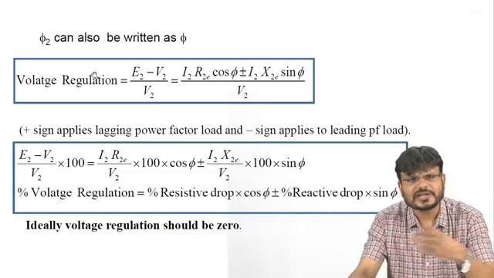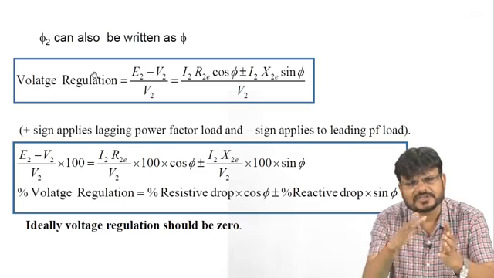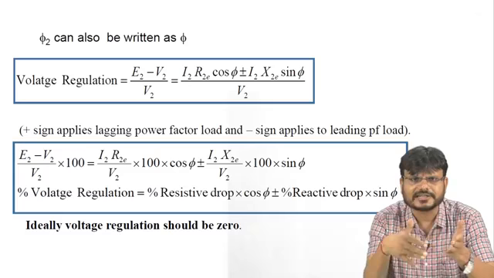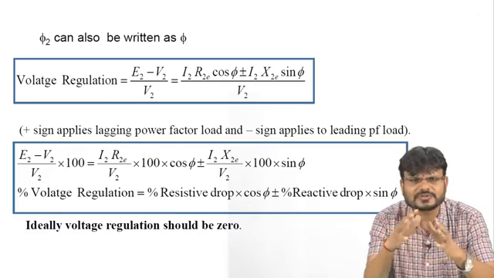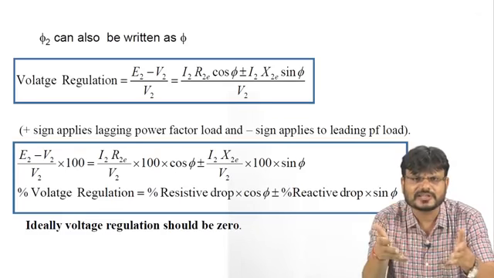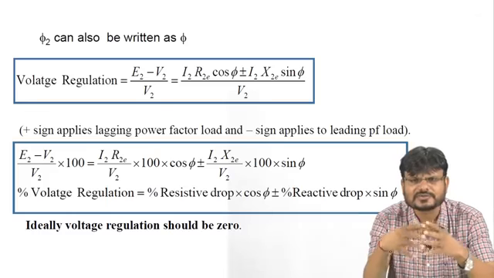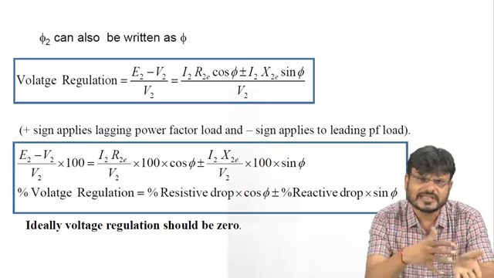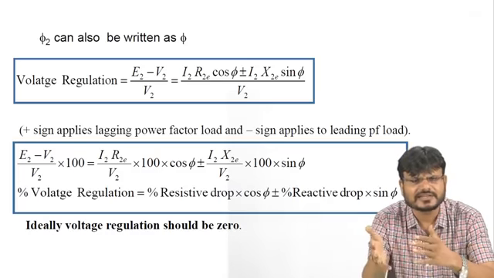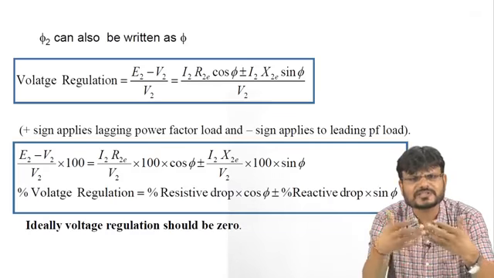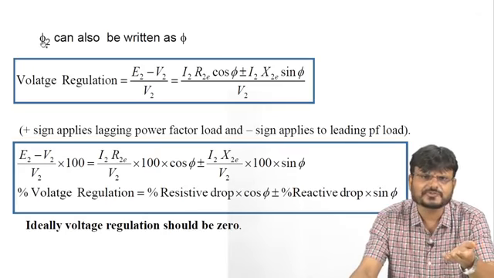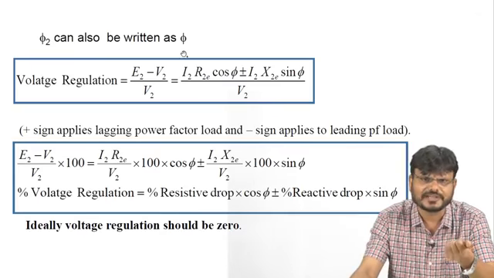Now, because we are assuming that angle phi 2 is connected between the secondary terminal voltage V2 and secondary current I2, this phi 2 is basically representing the phase angle between the voltage and current. In the case of a transformer, we assume that the power factor on both sides, that is primary side and secondary side, is the same. That means of course this phase angle will also be the same. So just for simplification, we are assuming this phi 2 as phi.